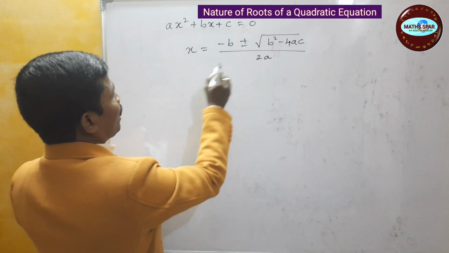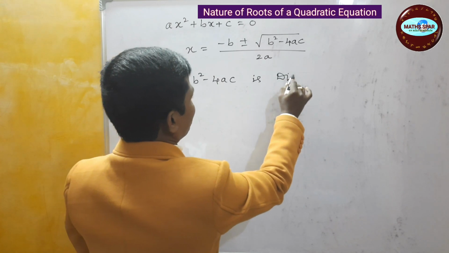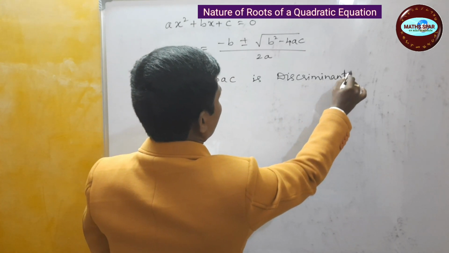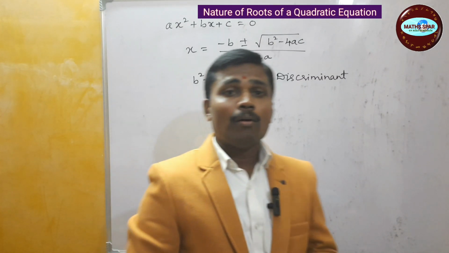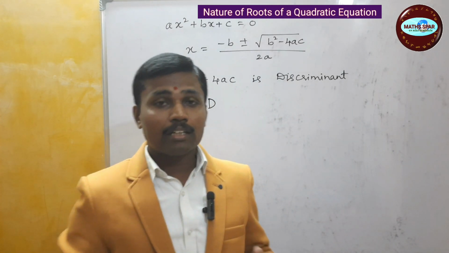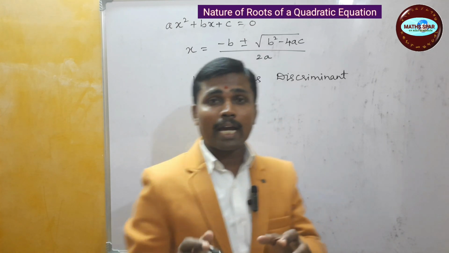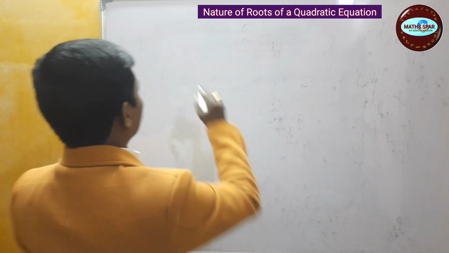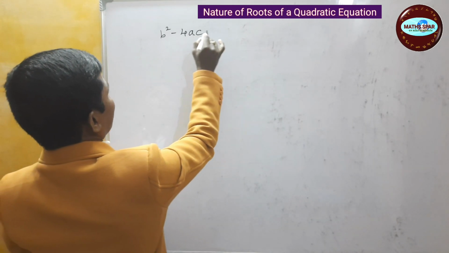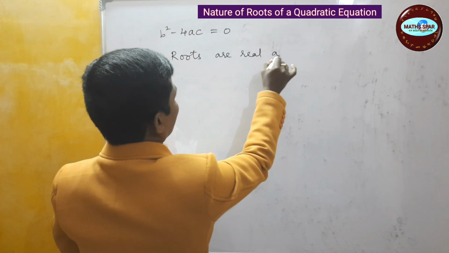Now, in this quadratic formula, b square minus 4ac is the discriminant, which is represented by capital D. When we find b square minus 4ac, you can state the nature of roots of the given quadratic equation by knowing its value. When the discriminant is equal to 0, that is b square minus 4ac equals 0, the roots are real and equal.